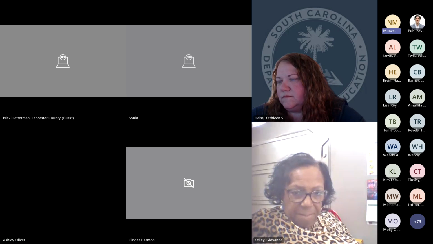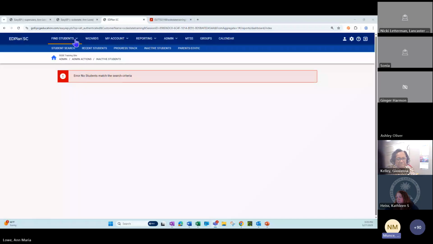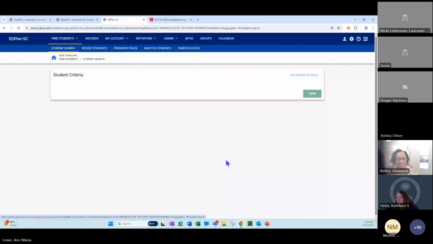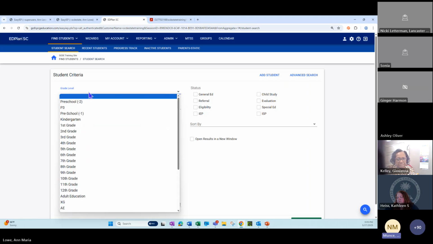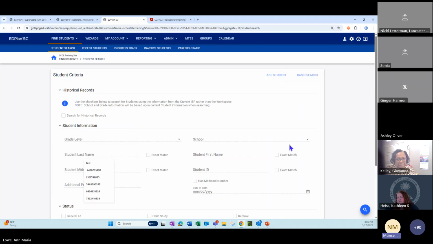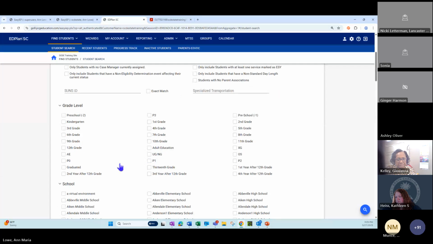I think where you can see it, Anne, is if you go to student search, if you still have the sharing ability. And then if you go to advanced search, or yeah, that works too. Two ways to view the same thing. Then if you scroll down to where all grade levels are accessible, there's a large number of grade levels, and what these represent are anything we might get from a student in the file. So if we're receiving a student in this grade level, it's because they're tagged that way in PowerSchool.